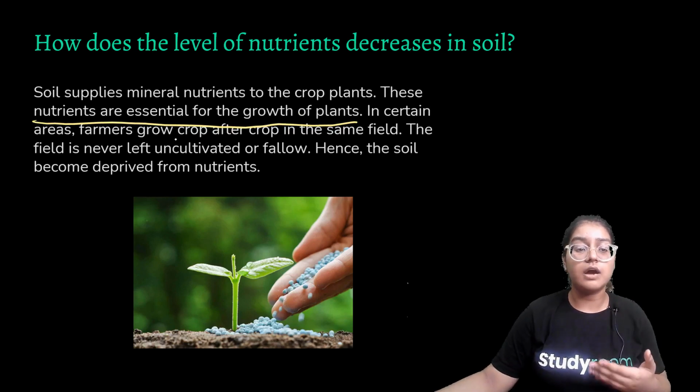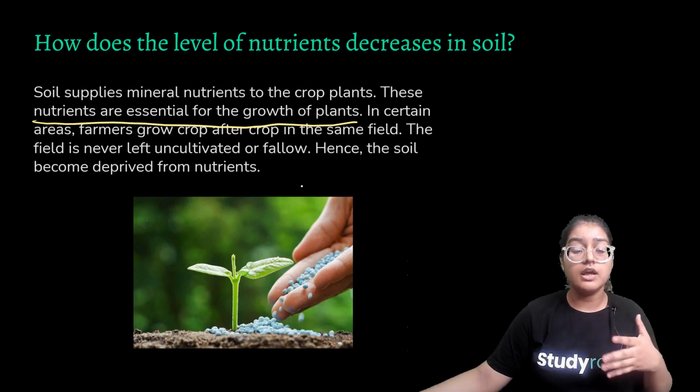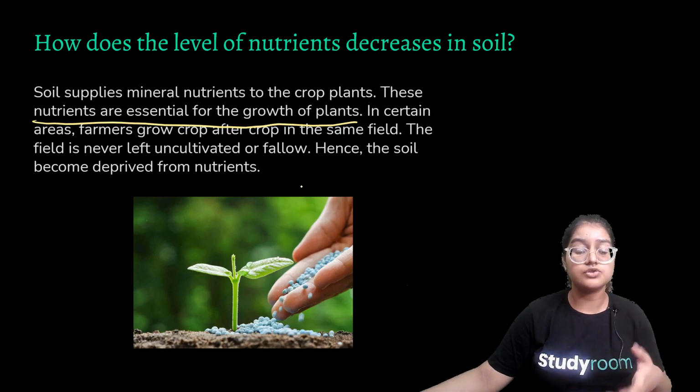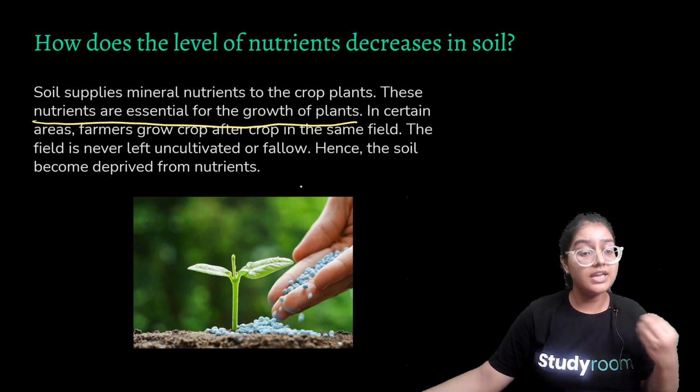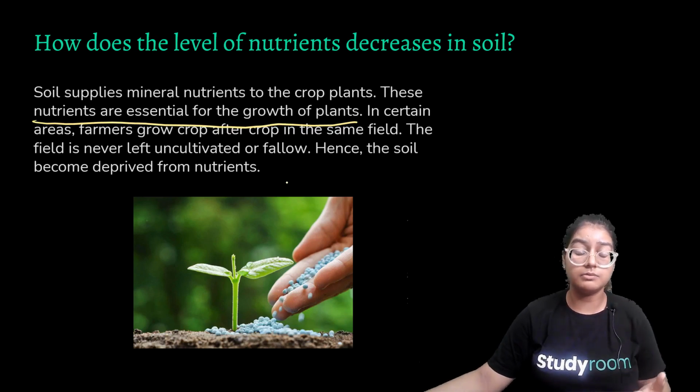In certain areas, farmers grow crop after crop. They don't give space. For example, one crop is grown for a cycle of production, but no time is given for the soil to replenish itself, to gain the nutrients back from the natural process of decomposition or through air. We give no time for the soil to recover and gain its previous or better state. So hence it is important that we provide it with nutrients. Hence we use manure and fertilizer for it. The soil is deprived because we don't give space for the other plants to grow.